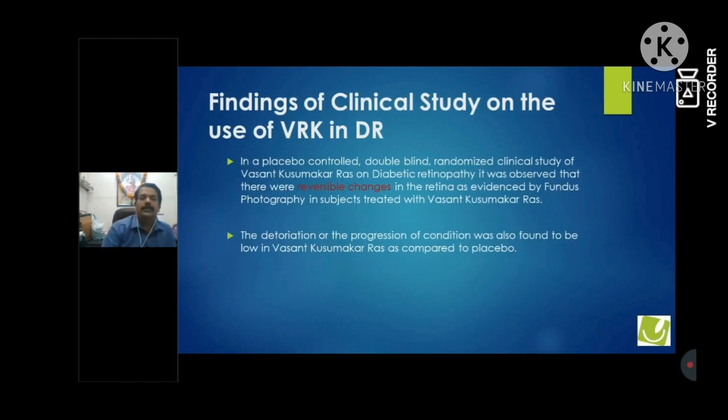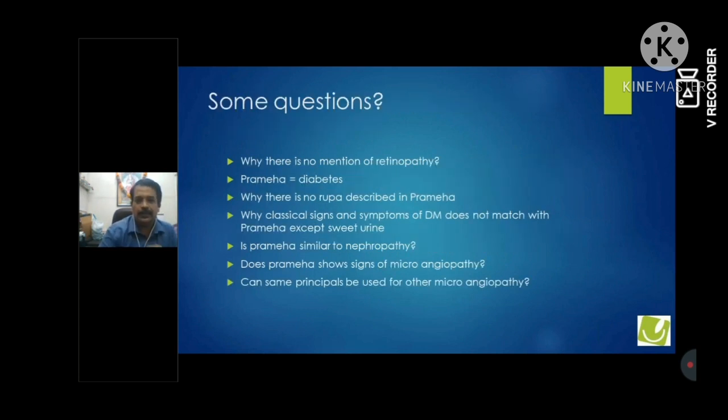Now we have completed Vasant Kusumakar, and we have completed diabetic retinopathy. I again said that these are the three stages of diabetic retinopathy, and we have studied each and every stage. I have shared my experience of treating each stage of diabetic retinopathy. Now, while studying diabetic retinopathy, we have certain questions in our mind. I would like to share my questions with all of you, and let us all discuss what the answers may be. So these are some questions: why is there no mention of retinopathy.